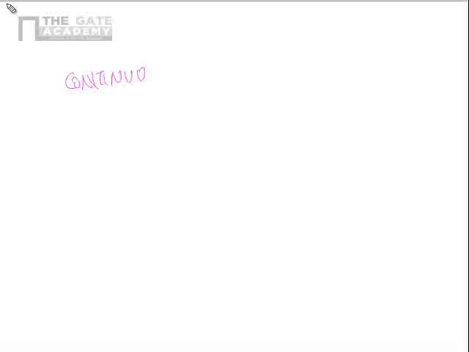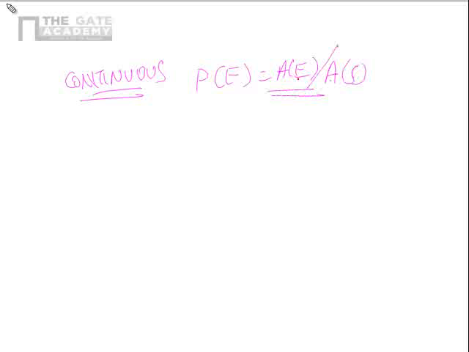So let us have a concluding remark of what we saw in this session. We saw what you mean by continuous probability. In the continuous sense, the probability of E is defined as area of E divided by area of S. Correct? And then because n of E by n of S becomes meaningless, we saw what you mean by a density function.